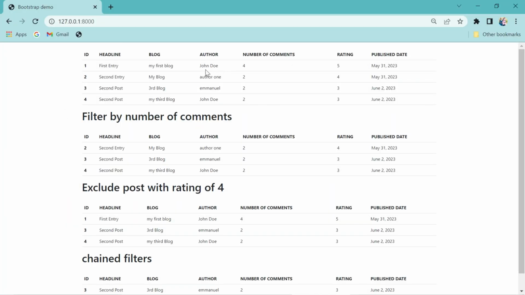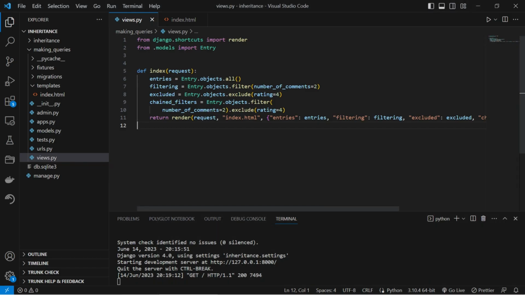Before we dive into this example, let's take a moment to ensure our focus is on the specific table that lists all objects. In order to streamline our demonstration and provide a clear illustration, we will perform some necessary cleanup. So, let's proceed with the cleanup process and refine our environment to showcase only the relevant table. By doing so, we'll create an optimal setting to explore the usage of the get method in Django.